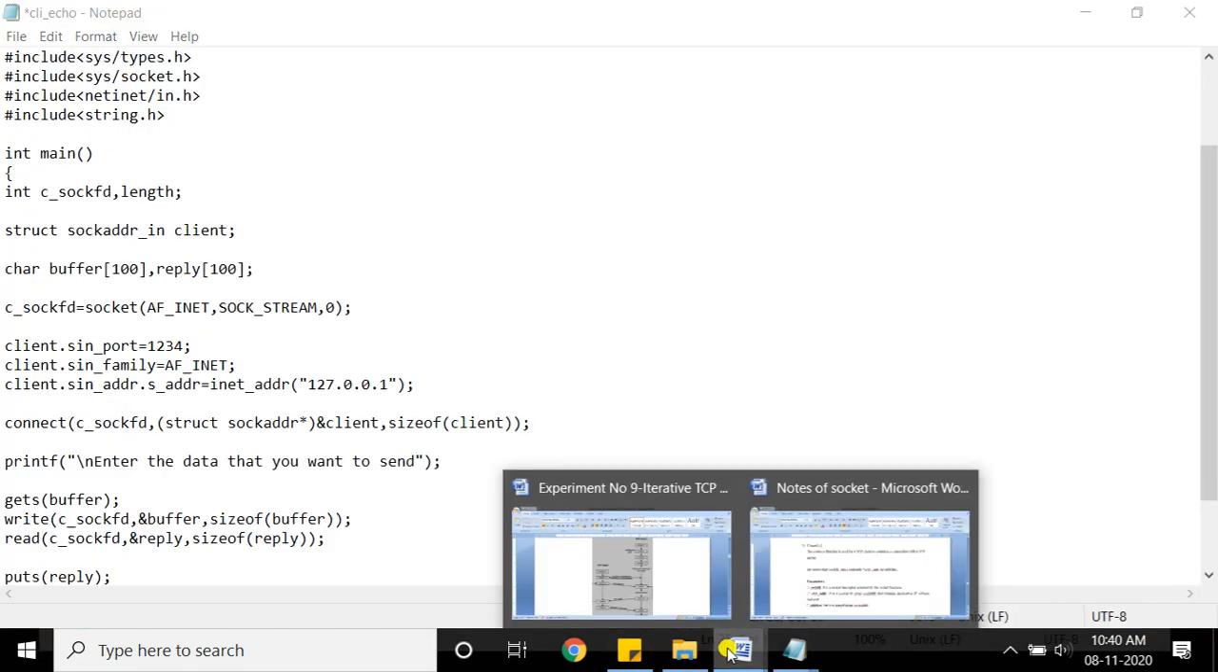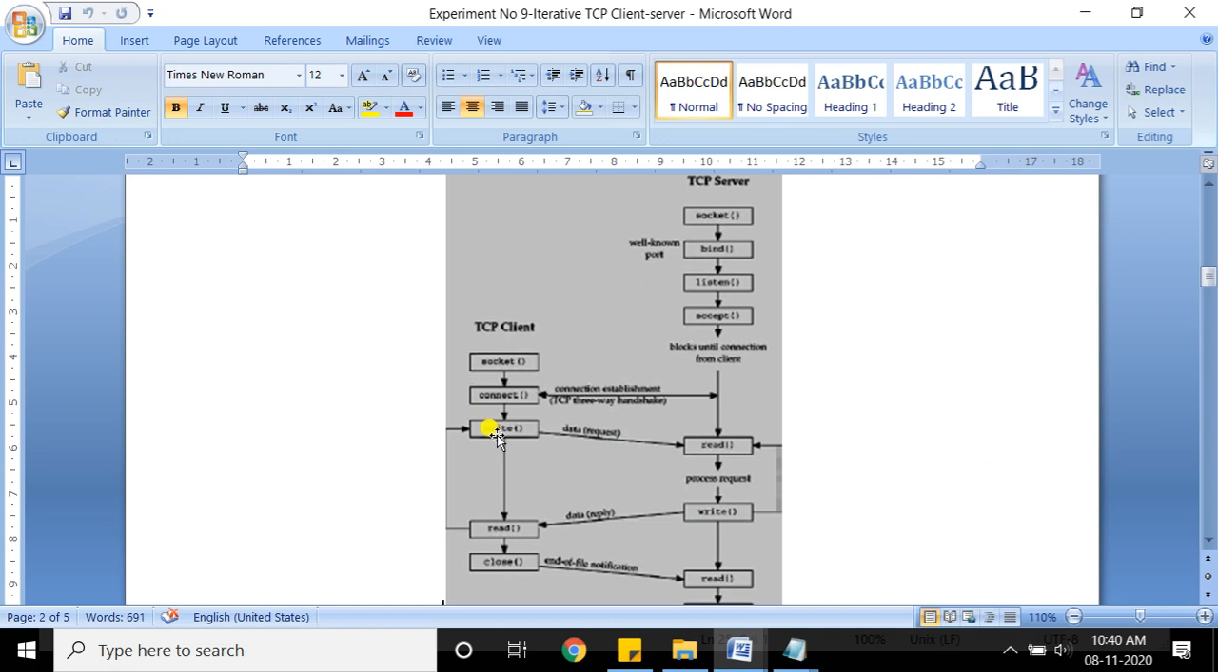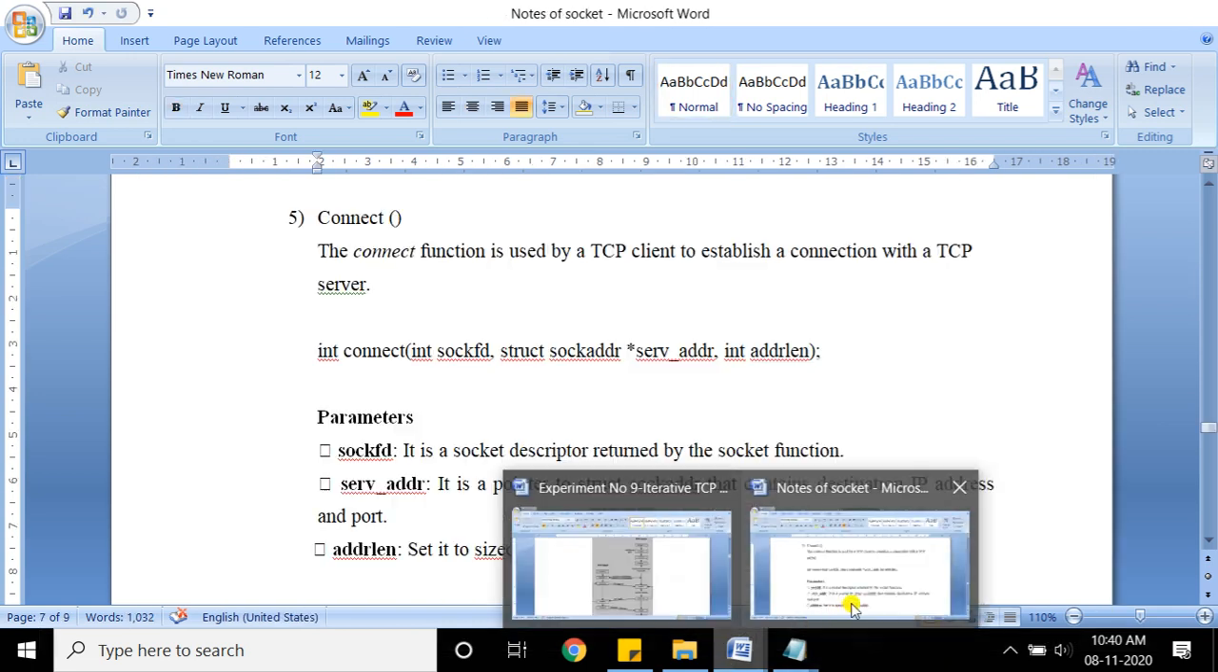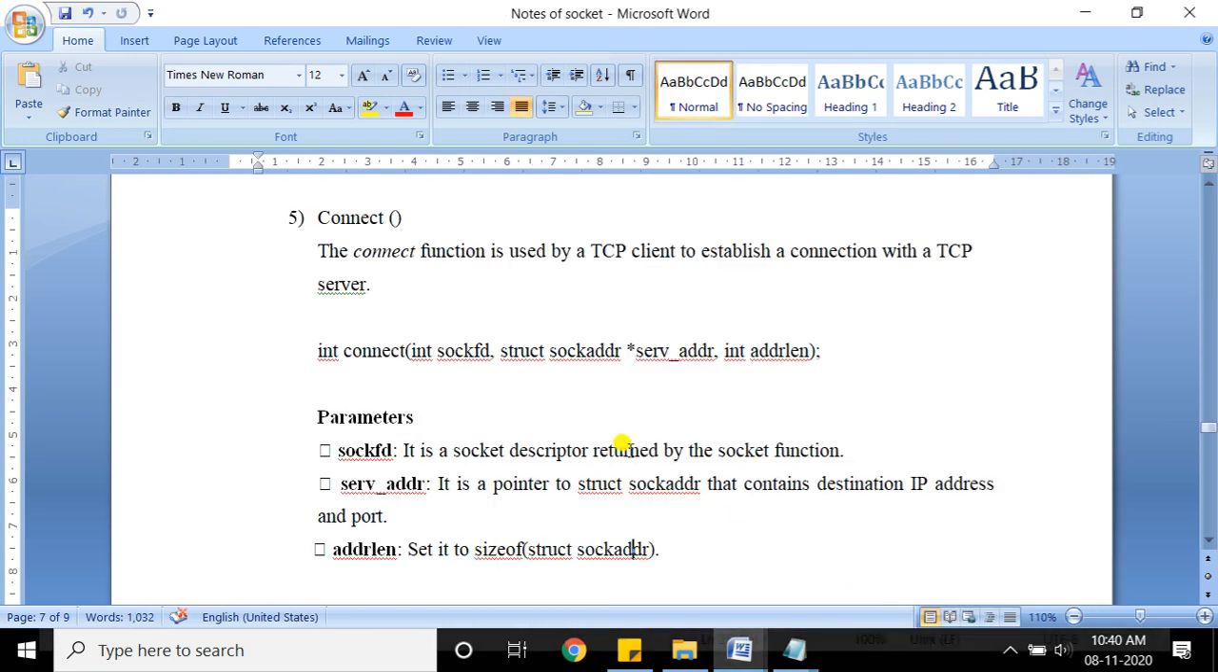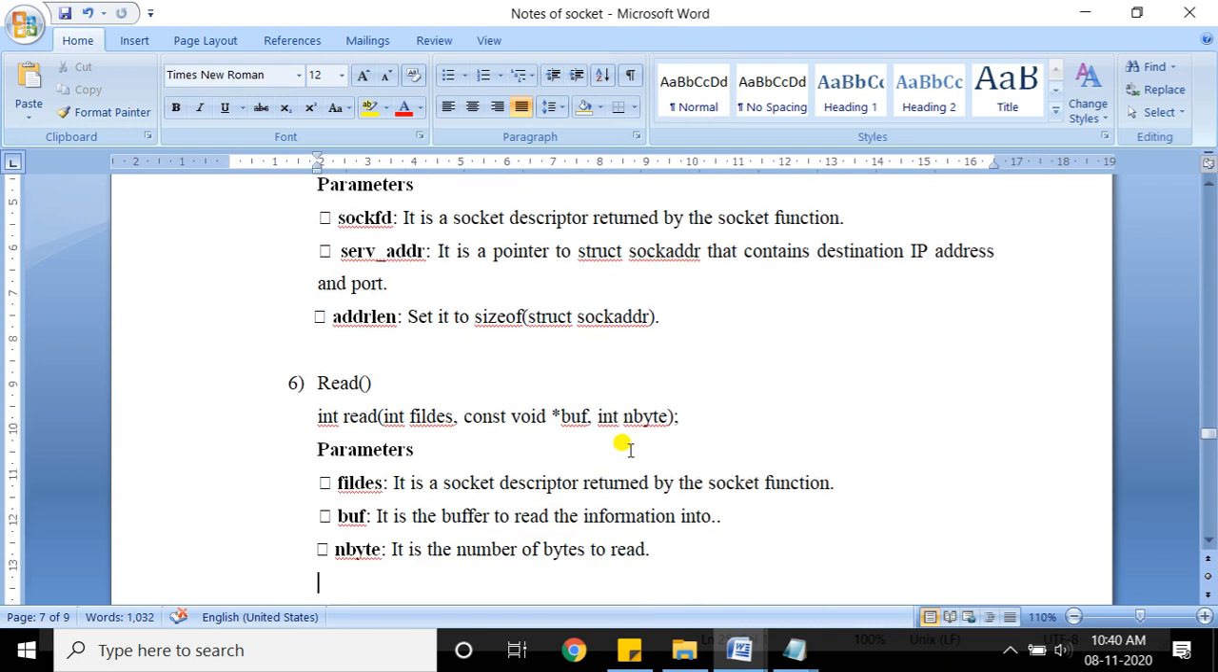Now I'll talk about write first. What is a write system call? Who will execute the write first? The client is writing first and the server is reading. Then the server is writing and then the client is reading. Now let me talk about what the write and read system calls are. It is very similar to the write and read system calls on a file.